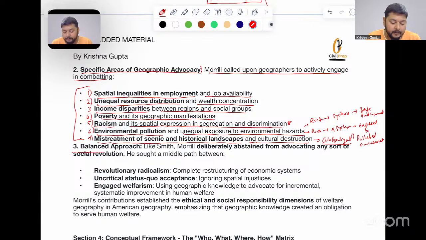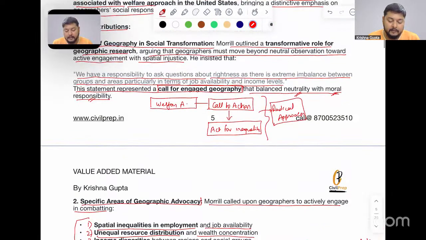Number three, the balanced approach which was given here. Like Smith, Morrill deliberately abstained from advocating any sort of social revolution. So here we can see that there was a call for action given by Morrill, but he was against revolution. Revolution in what sense? Number one, overthrow of government.